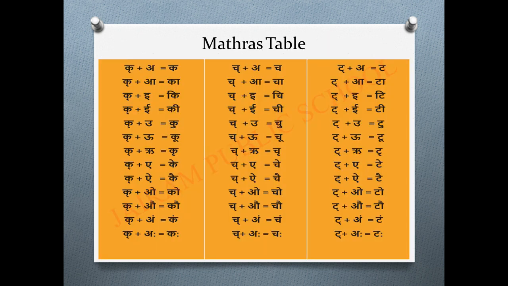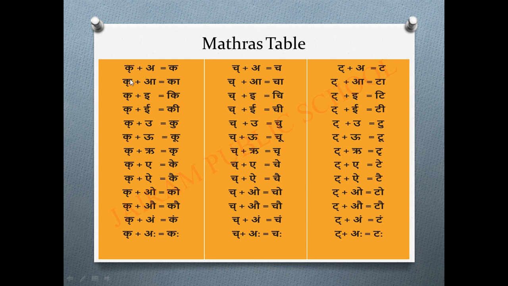Okay children, I hope you have understood that video. Next, we'll see one matras table. I have already told you children, if we join the matras with the vyanjan letter, we will get a set of letters that is called barakhadi. Yes or no? So here I have taken three letters. What are they? Ka, cha and ta. So children, how you have to read and how you have to form them, now I will teach you.